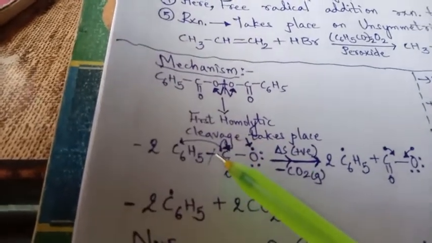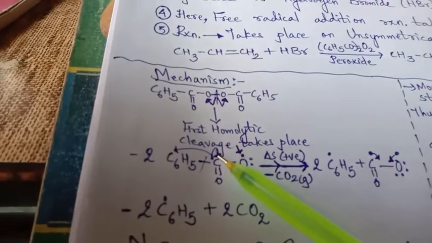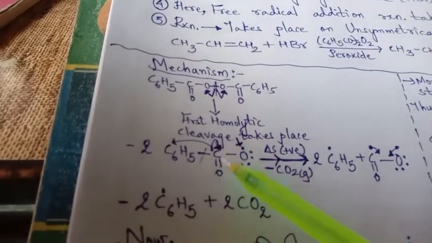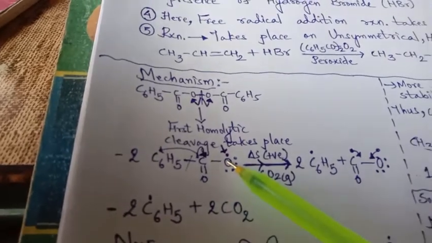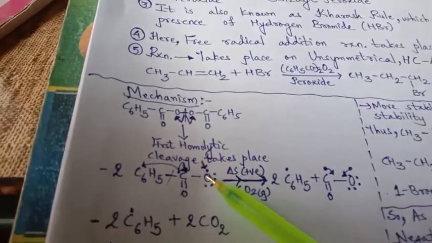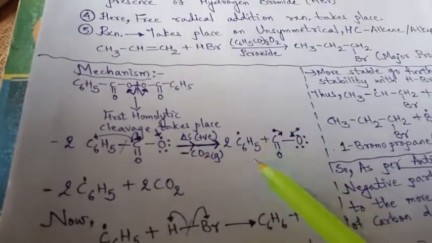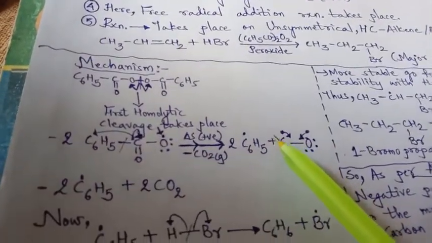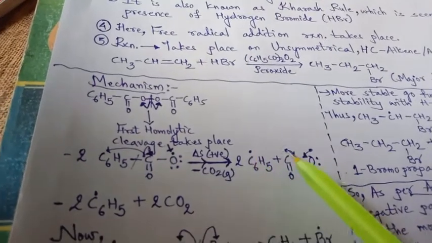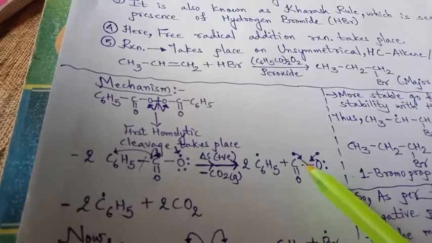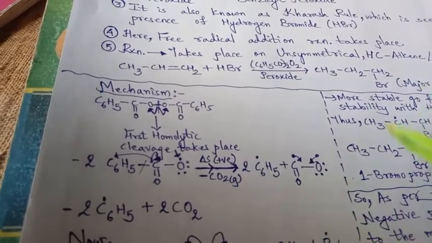As soon as this electron is on this carbon, this electron and this will make a bond, and so here also double bond O, here also double bond O. And we know in carbon dioxide, on either side of the carbon, both oxygens have double bonds. So after cleavage, the electrons will be rearranged, and here will be a double bond, right?